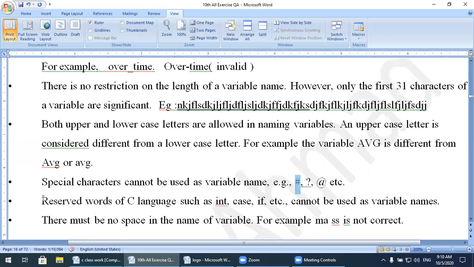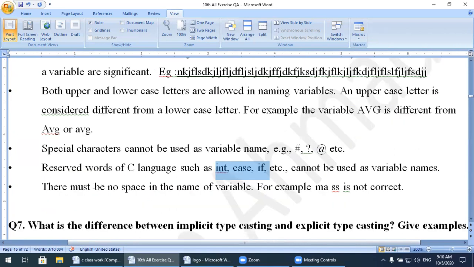Next important rule, reserved words of the C language, such as int, case, if. These are the reserved words I told you about when we were explaining reserved words. You cannot use a reserved word as the name of a variable.